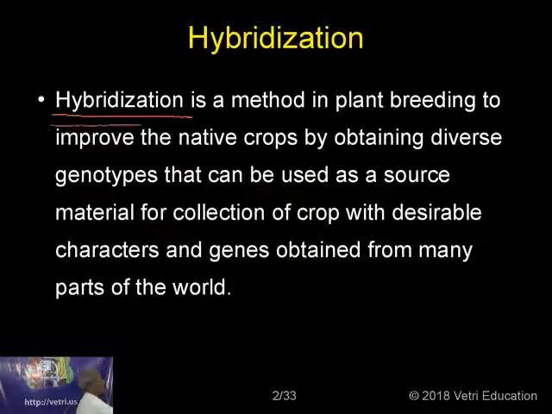When you cross two plants, the characters derived from the two plants could be pooled or put in one plant, and that plant will be a successful survivor, and you can derive all the benefit and good qualities from that particular plant. So hybridization is one of the methods by which you can improve the quality of the crop.